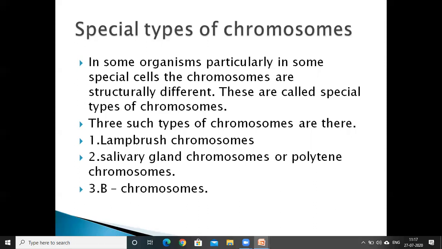These special types of chromosomes are of three types: salivary gland chromosomes, lampbrush chromosomes, and B chromosomes.